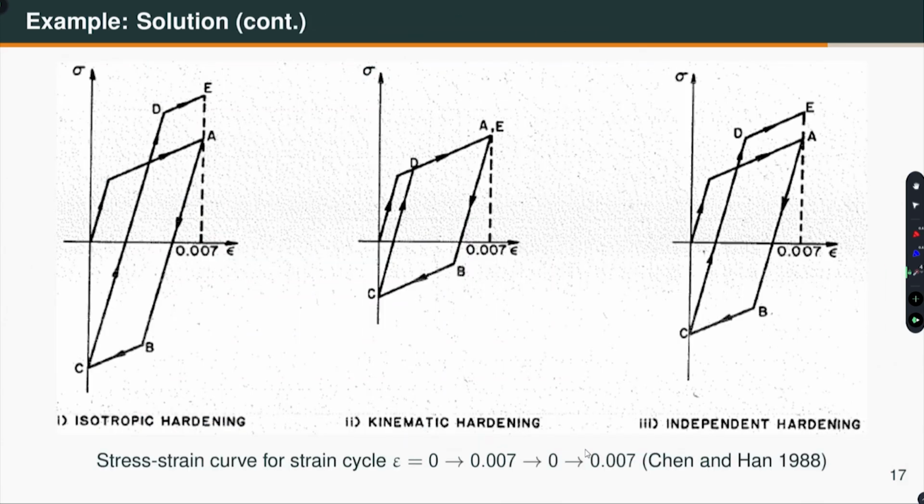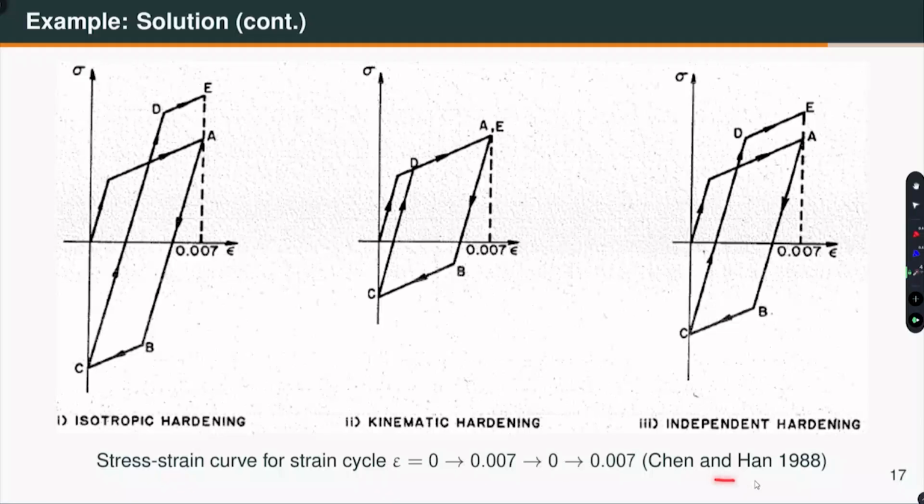Okay. So, if I compare all three, what do you see? Very different stress strain response for this simple bilinear plastic model, depending on what we have assumed, isotropic hardening, kinematic hardening or independent hardening. Note that here the plastic modulus was constant, it was not a function of the parameter